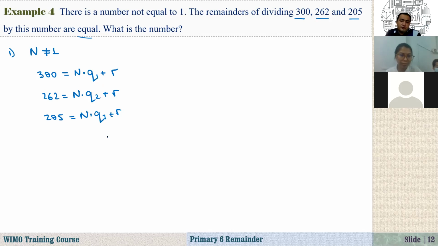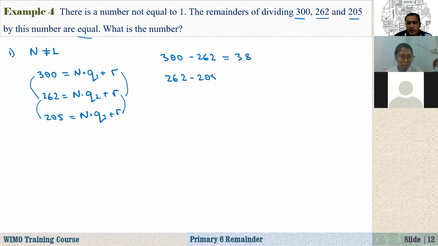What do we understand from this? If I subtract, for example, these two, then r minus r cancels. That means that 300 minus 262 is divisible by that number. So that is 38, and it is divisible by that number. And also, if you just find the difference, remainder minus remainder is equal to 0. So also 262 minus 205 is equal to 38.